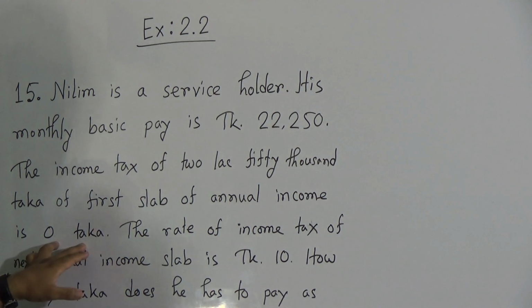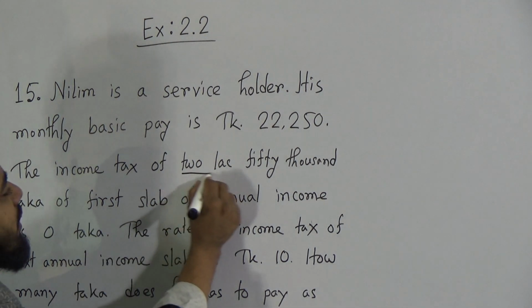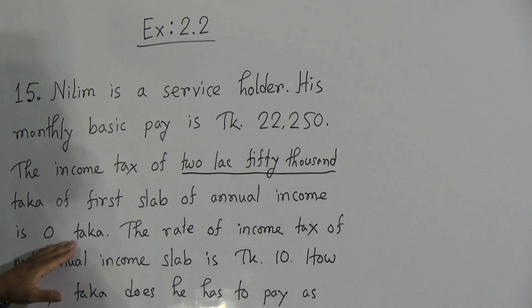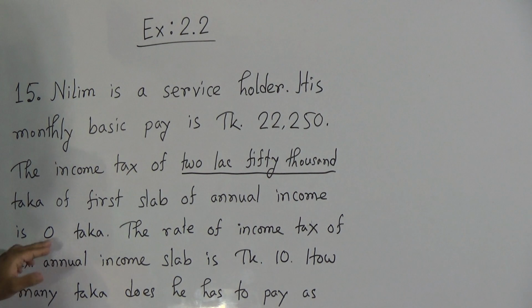This means that on 2,50,000 taka there is no income tax. That means up to 2,50,000 taka annually there is no income tax. If anyone's income is 2,50,000 taka or less than that, then there will be no income tax. Okay, this means that the income tax is 0.